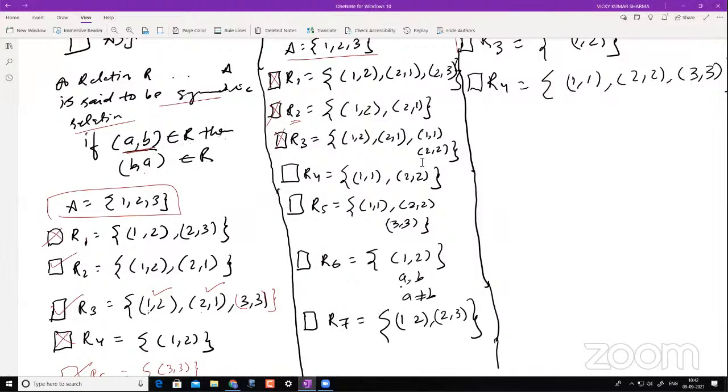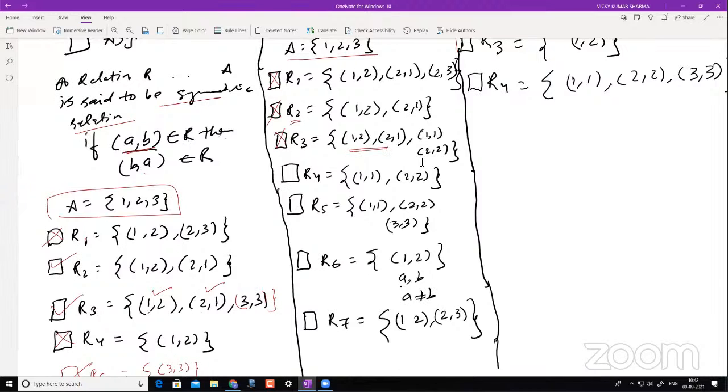I will repeat this again. Why? Because of the very first definition. If A comma B belongs to R and B comma A belongs to R, then A should be equal to B. Is A equal to B? It does not say that A comma A or B comma B should belong to R. It says that A should be equal to B, right? That is not happening here.